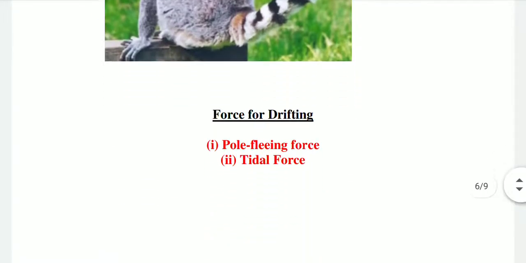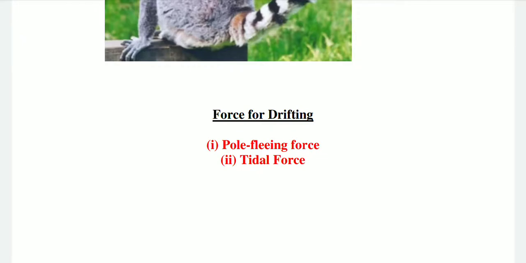So far we have studied what the continental drift theory is and what the evidence in support of it is. Now we are going to read about the forces behind the continental drift theory. Wegener suggested that there were two reasons behind it. Number one, the pole-fleeing force, and second, the tidal force.